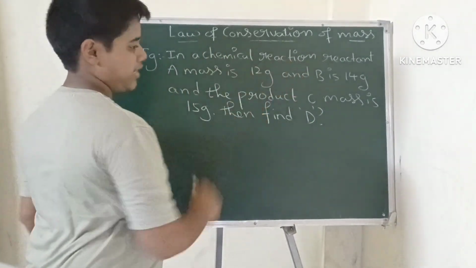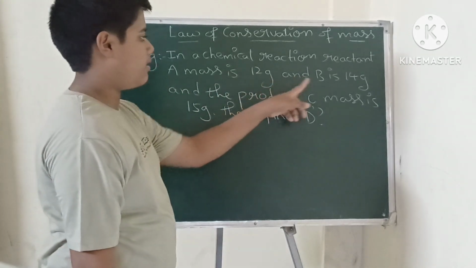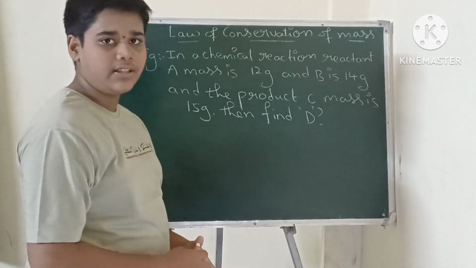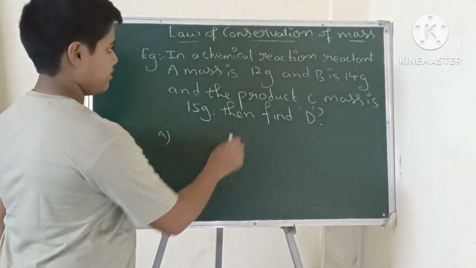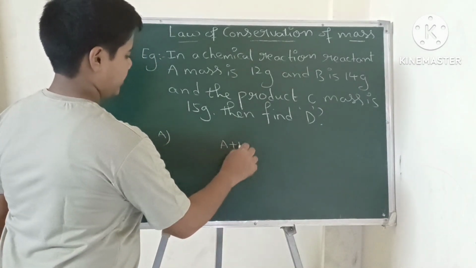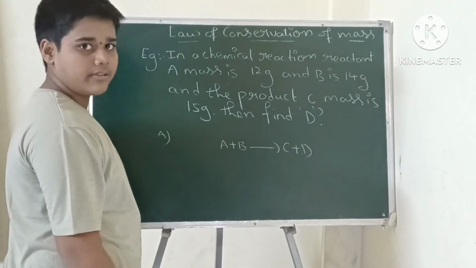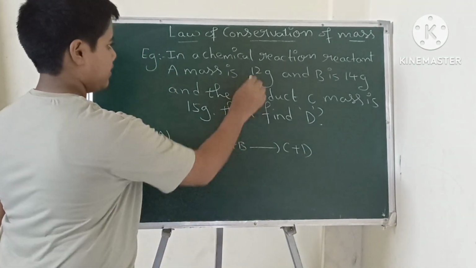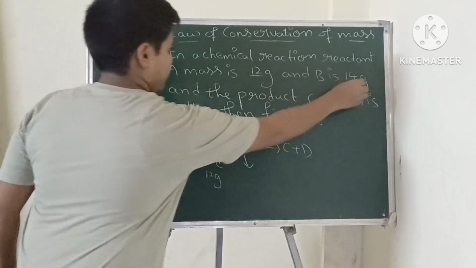In a chemical reaction, reactant A mass is 12 grams and reactant B mass is 14 grams. Here we have to consider a chemical reaction, A plus B gives C plus D. Okay? So the A mass is 12 grams, B mass is 14 grams.